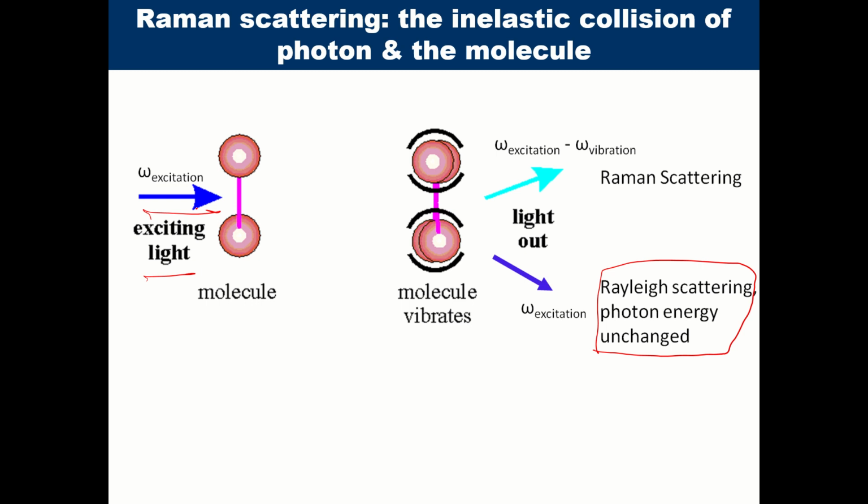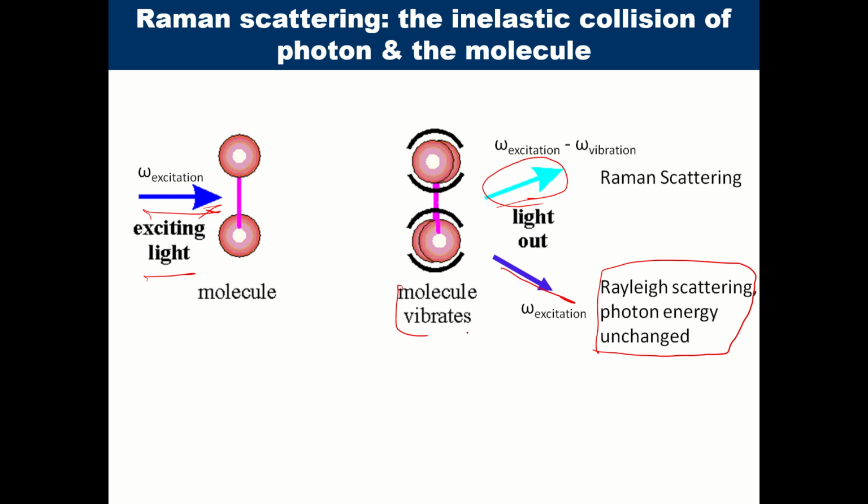If blue light was used, it is the blue light that is coming out. Some of them have change in energy, and if you calculate the change in energy, that corresponds to the change in vibrational energy levels.